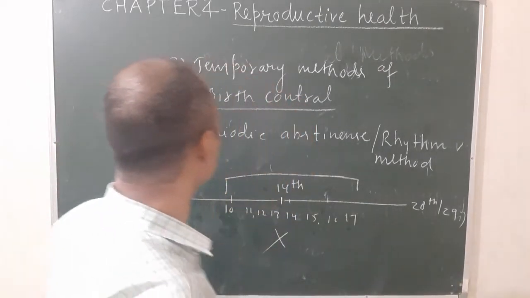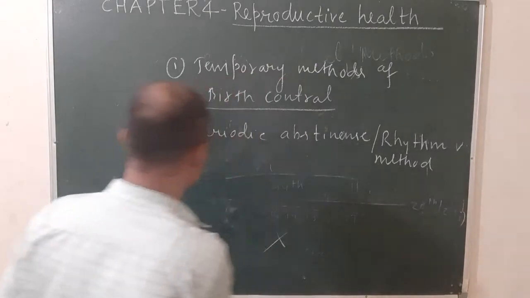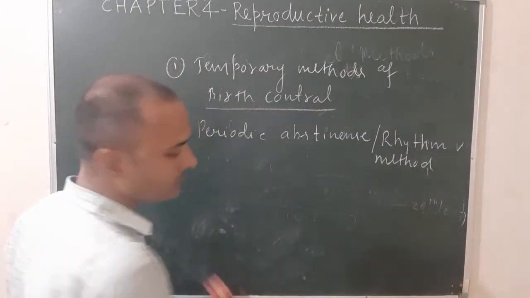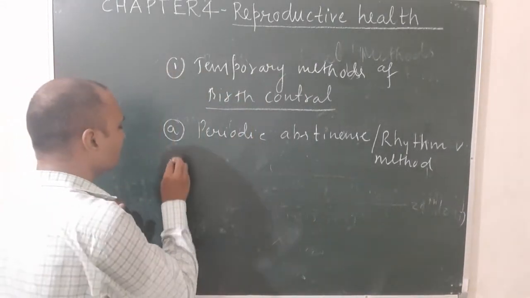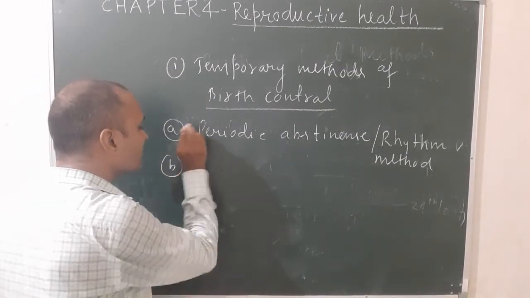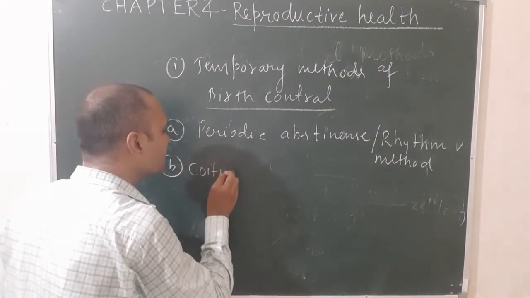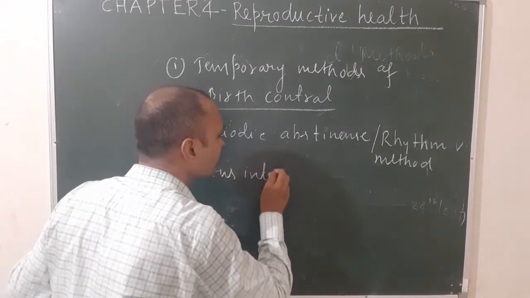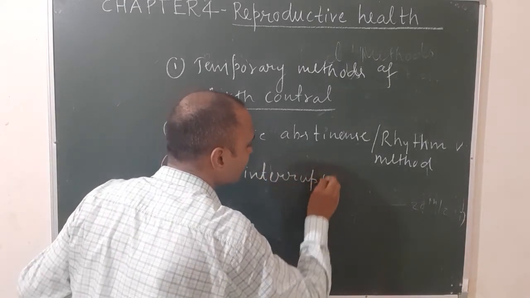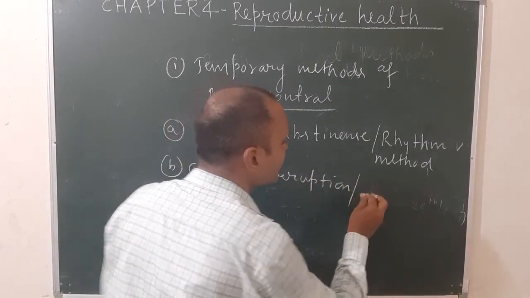Okay, next one is known as coitus interruption. What do we mean by the term coitus interruption? It is also known as withdrawal method.